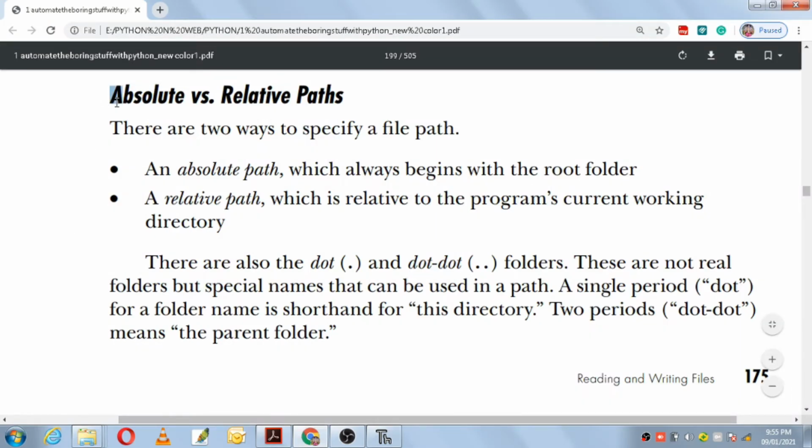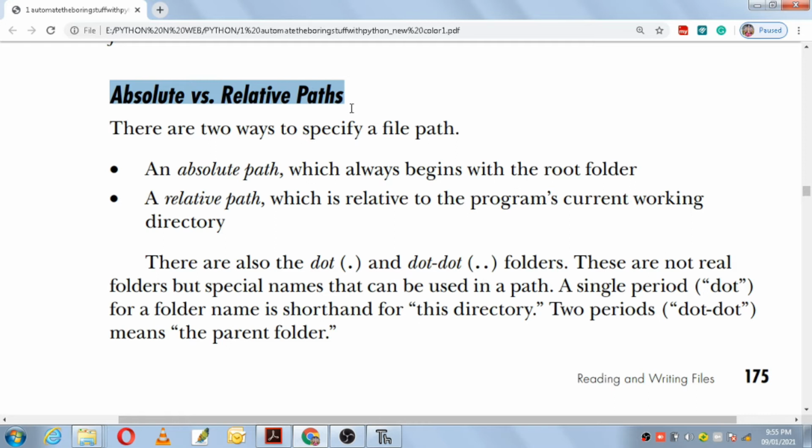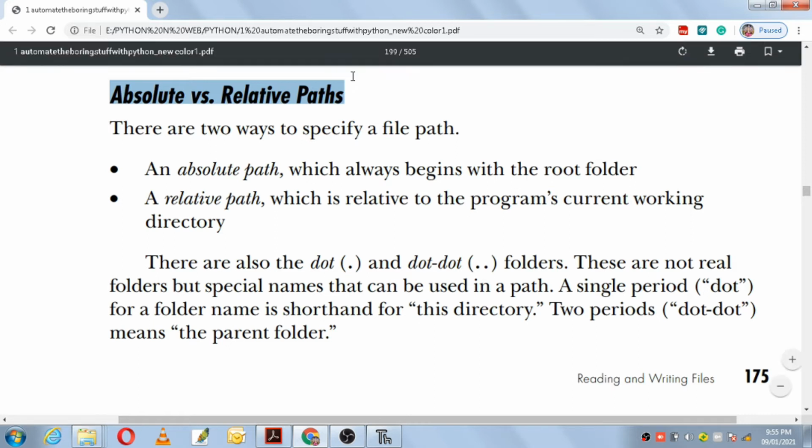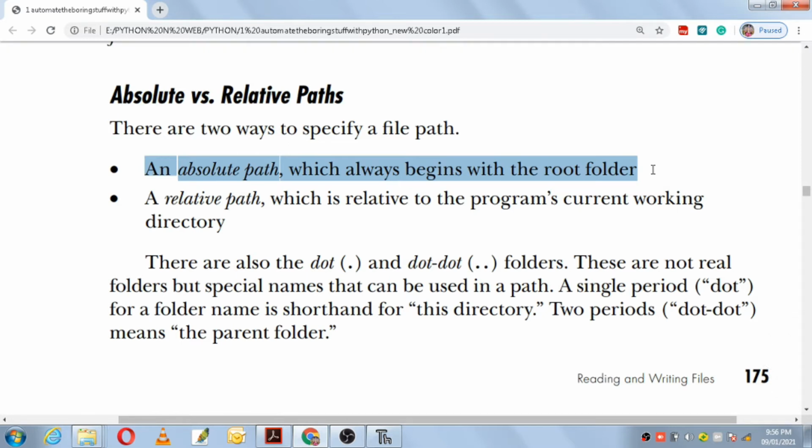The next topic we have here is absolute versus relative paths. Every file has these two different types of paths, the absolute path and the relative path. There are two ways to specify a file path. The first one is an absolute path, which always begins with the root folder. An absolute path is the traditional path which we follow, which always begins with the root folder, that is the C drive or D drive, :/. So / is always the root folder and an absolute path should always begin with that.